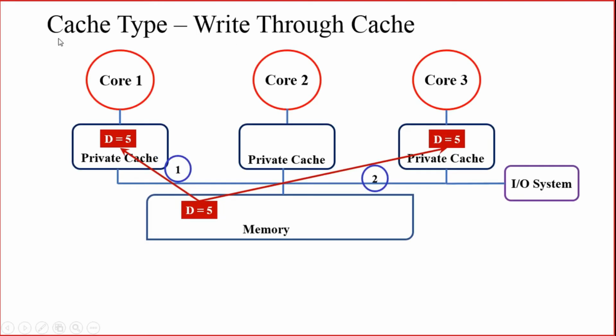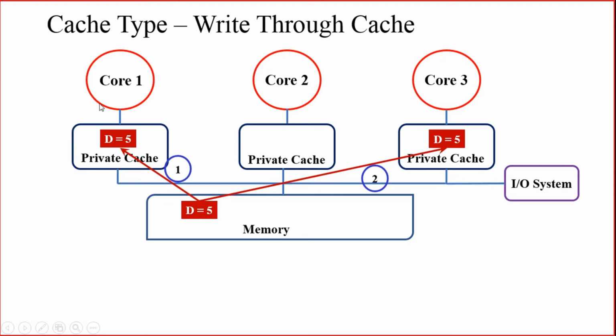So let us take the example of a write through cache. Let us take our previous example, but now I am using write through cache. We'll take the same example. Core 1 has read the data from memory, because initially it was not available in the private cache, from an address location D.